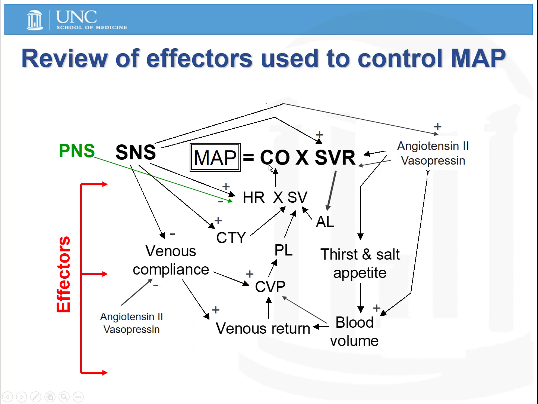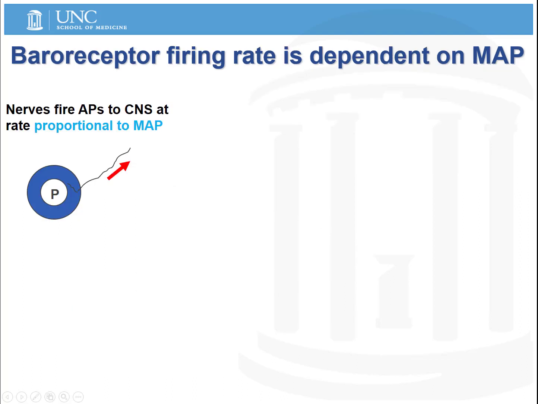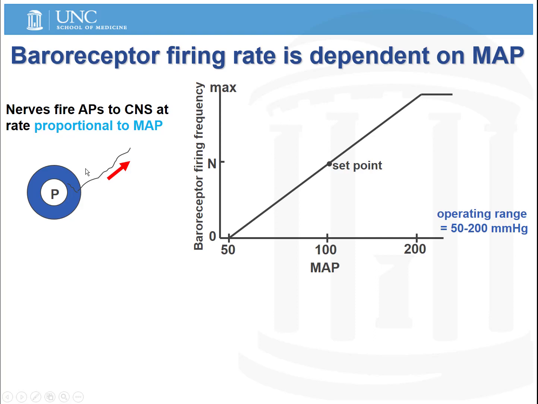So now let's take all of this regulation and look at a couple of examples to see how it all fits together. So the nerves are firing action potentials to the central nervous system at a rate that's proportional to the mean arterial pressure. So the higher the mean arterial pressure, the higher the firing rate of those baroreceptors. Likewise, a decrease in pressure leads to a decrease in firing rate. So there's this relationship between the mean arterial pressure and how fast the baroreceptors are firing.